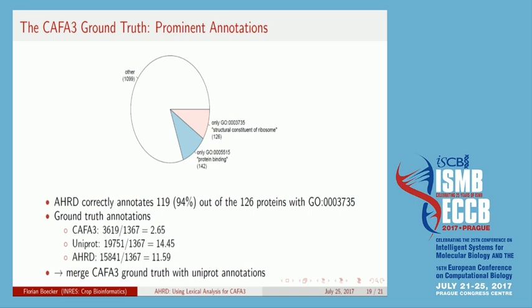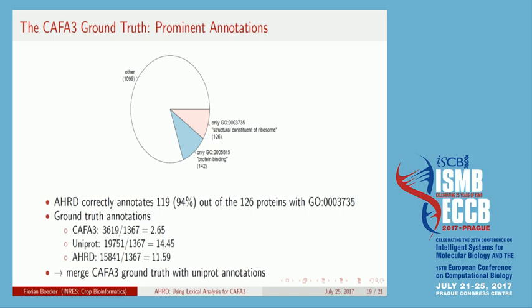We suspect this is based on high-throughput experiments that only tested for those specific terms. And AHRD even correctly annotates 49% of the 126 proteins with the structural constituent of ribosome, but AHRD also predicts a lot of other terms, because, as you've seen before, the terms of a database entry are all transferred.